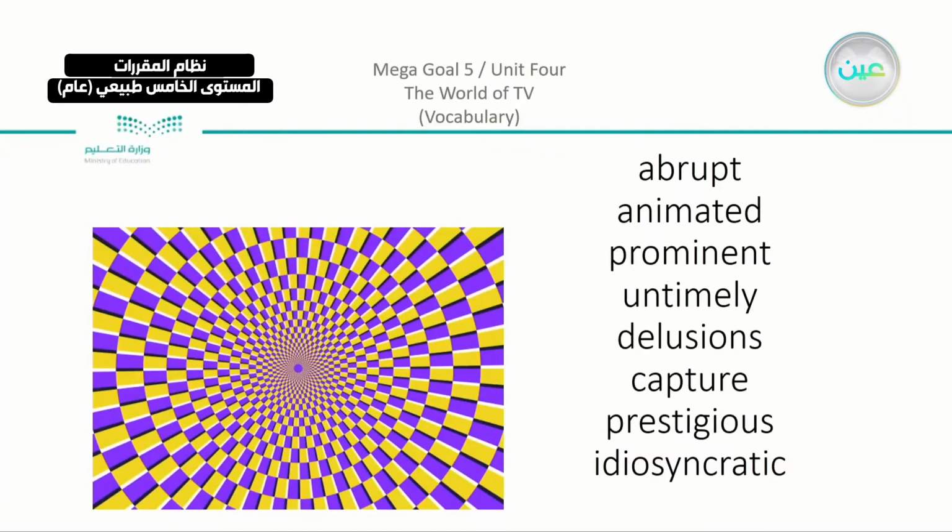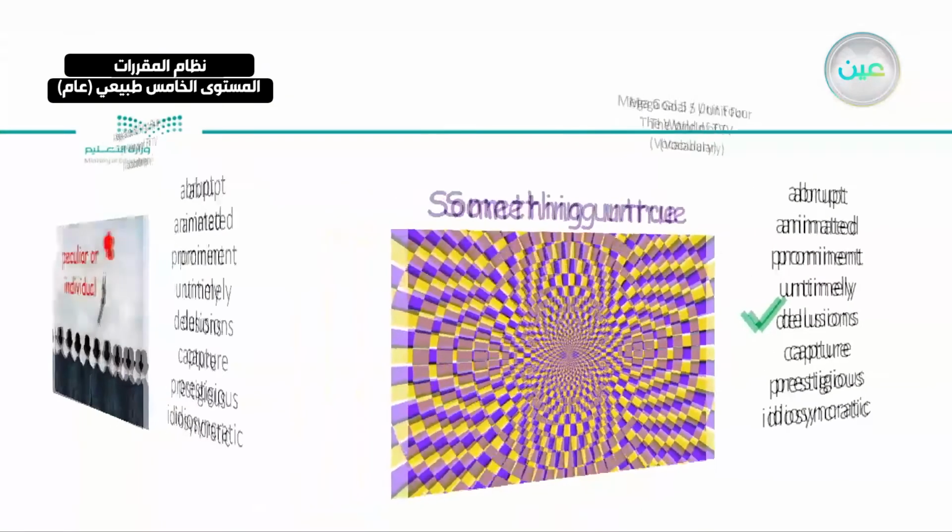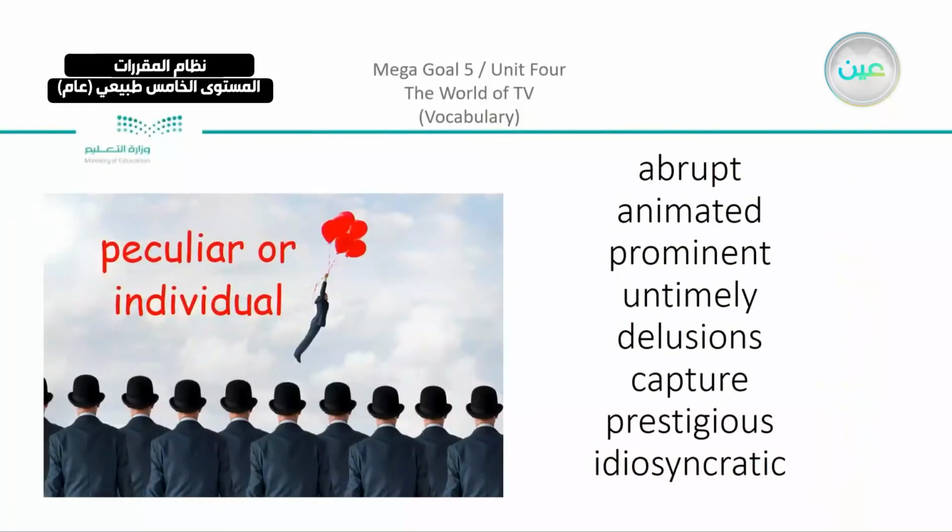And then we have here the word. From the picture, you can see something that is untrue. Now, like the picture here, it looks like it's moving, but actually it's not. So we have here the picture is not moving. If you see the circle's moving, it's not true, which means that you are seeing some kind of delusion. And after that, we have here the word peculiar or individual. Now we have something that is strange, different in a strange way. It is idiosyncratic.